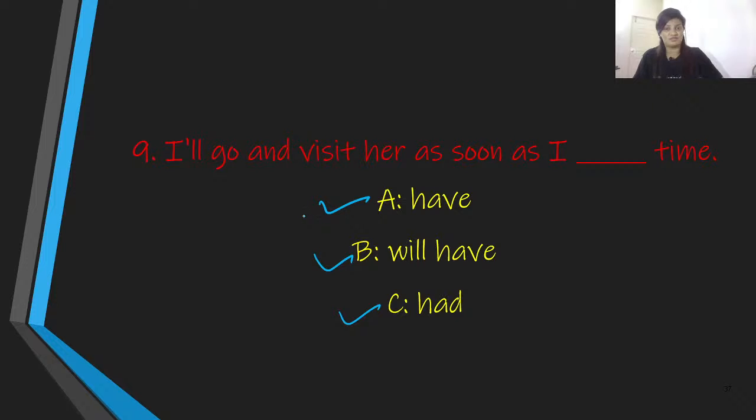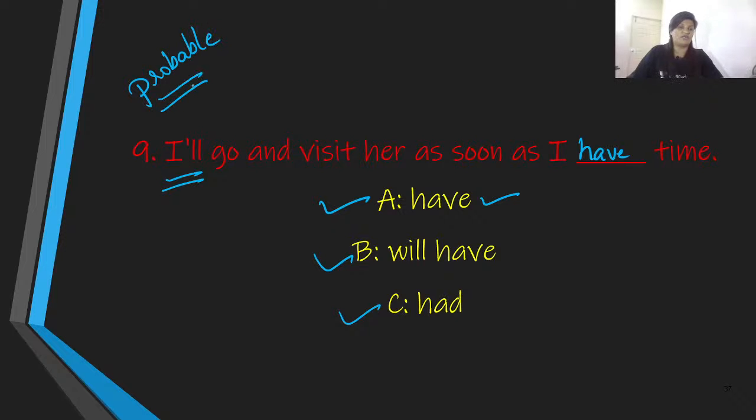Well, here we are talking about a probable situation because we have I will. And this refers to a probable situation. Therefore, the answer over here is have. I have time. So this is a probable situation.